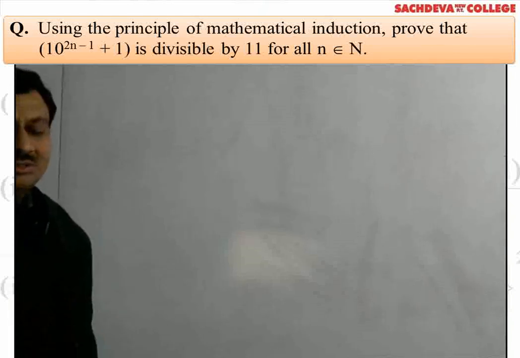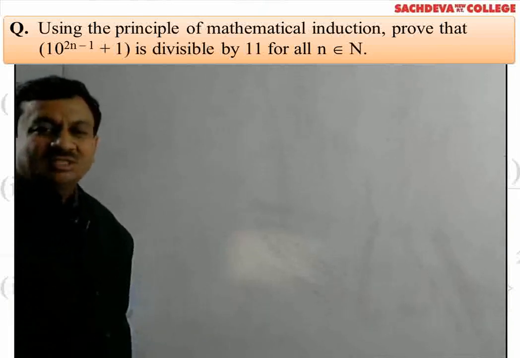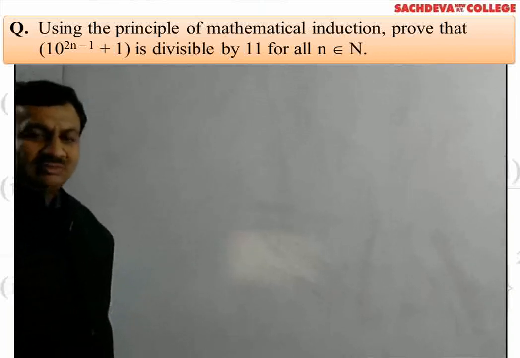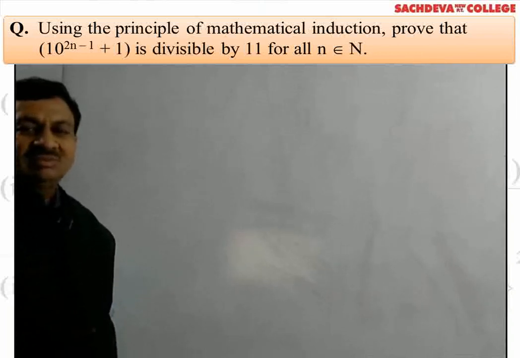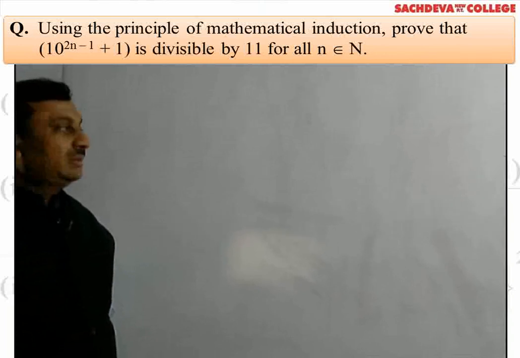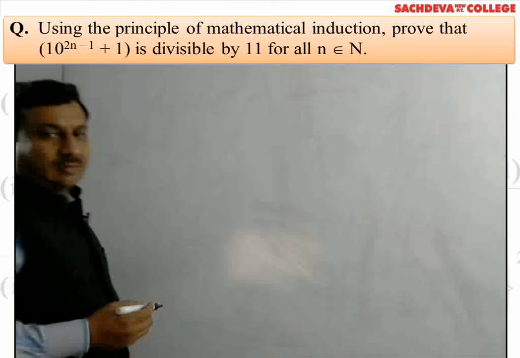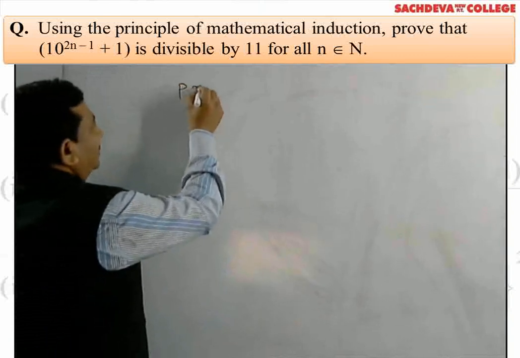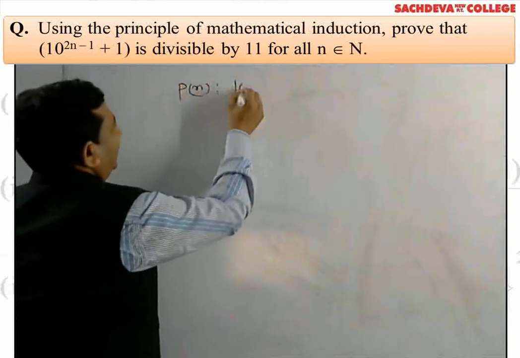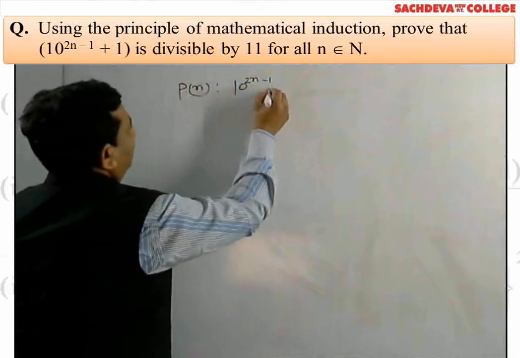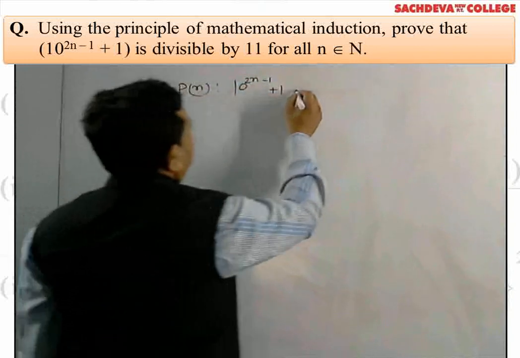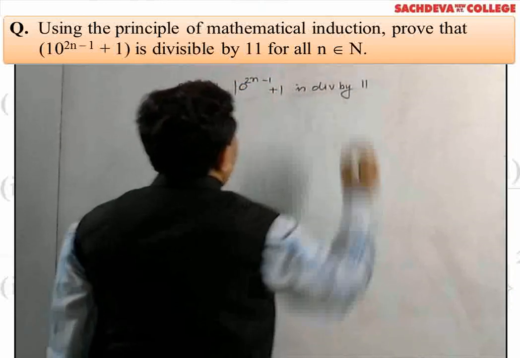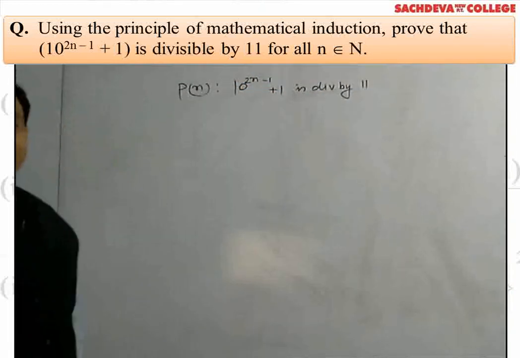Now we discuss next problem. Using principle of mathematical induction, prove that 10 to the power 2n minus 1 plus 1 is divisible by 11 for all n belongs to capital N here. So given that a statement is Pn such that 10 to the power 2n minus 1 plus 1 is divisible by 11.